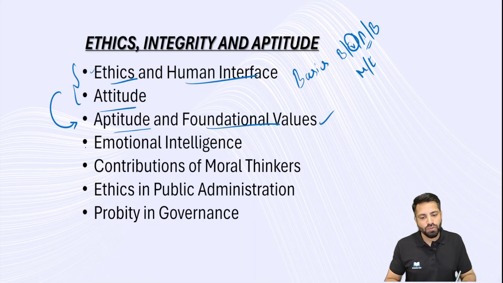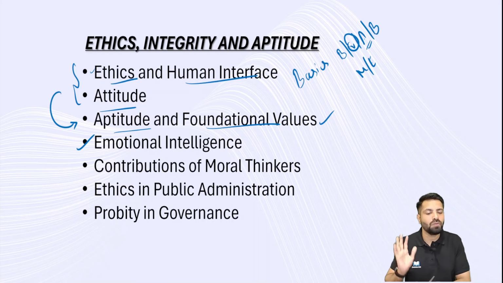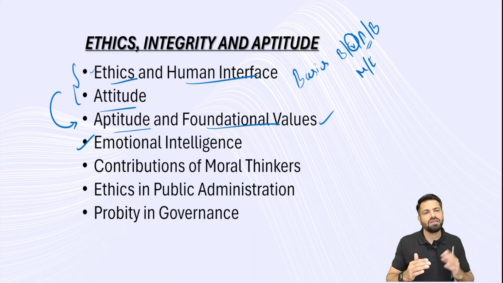And then we have the fourth unit, emotional intelligence. This is a very small unit, but every year there is one question, especially till 2021-22, there was one direct question all the time. What exactly is emotional intelligence? How is it going to impact public administration? How is it going to impact society, organizational level, international level? There used to be one direct question in every examination, Paper 4, on emotional intelligence. After 2020-22, it's more of an indirect question, but ultimately this is quite an important chapter. There will be a minimum of one question from emotional intelligence.